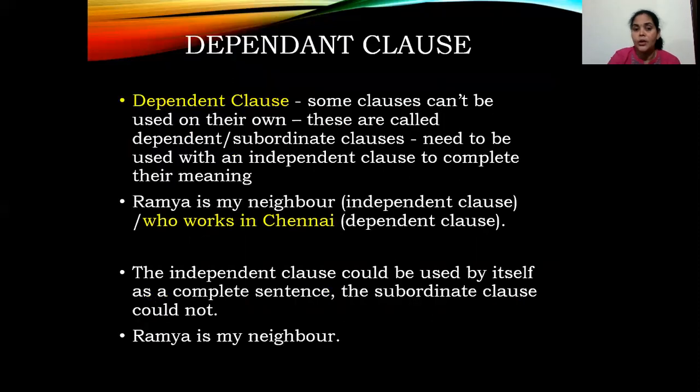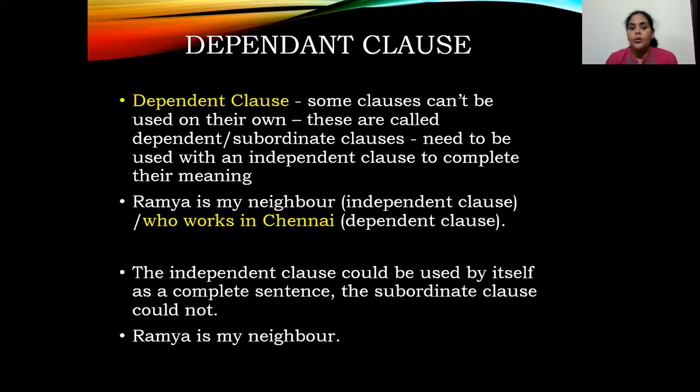Okay. Now, when I go ahead, dependent clause, the vice versa. When I take the second half, who works in Chennai, alone it cannot be conveyed, because such clauses cannot be used on their own. They are also called subordinate clauses. They need to be used with an independent clause to complete the meaning.